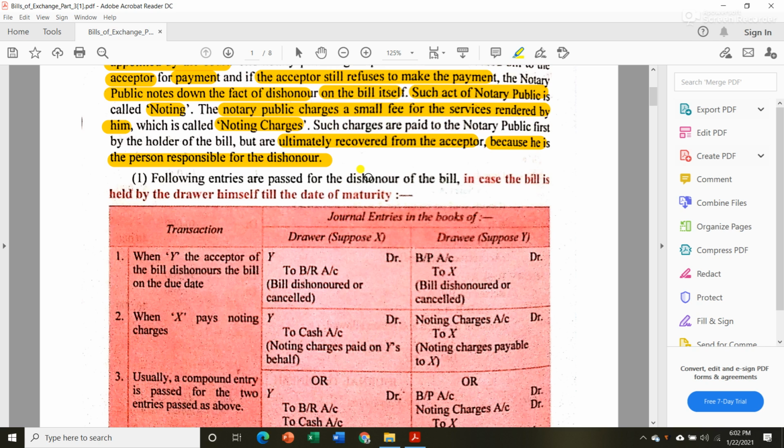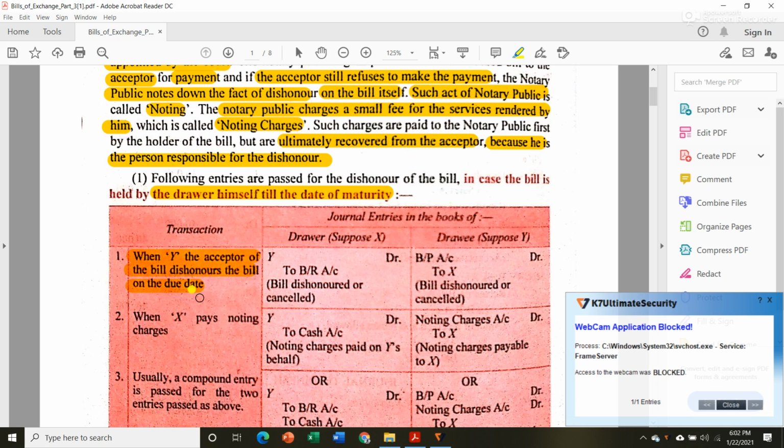Following entries are passed for the dishonor of the bill in case the bill is held by the drawer himself till the maturity date. Means here we are talking about only two persons, that is X and Y. Okay, now when Y, the acceptor of the bill, dishonors the bill on the due date. Okay, now for making sale, for selling goods and for receiving the acceptance, there will be journal transactions.